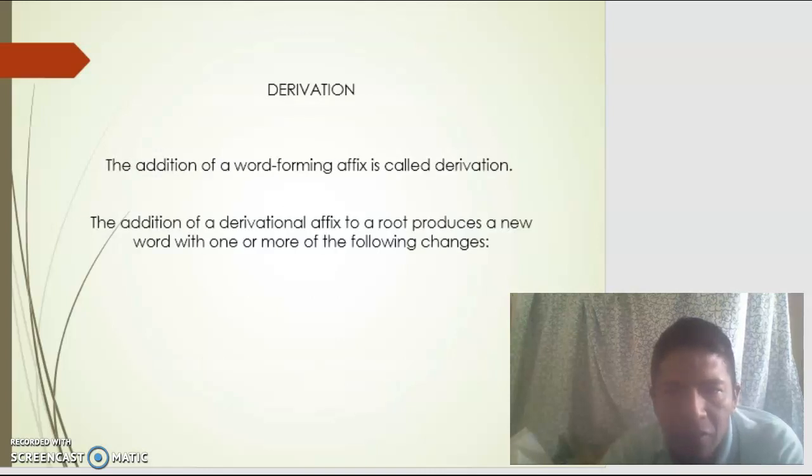Okay, on this occasion I chose the topic derivation. The addition of a word-forming affix is called derivation. The addition of a derivational affix to a root produces a new word with one or more of the following changes.